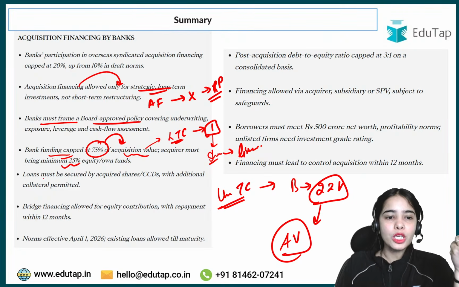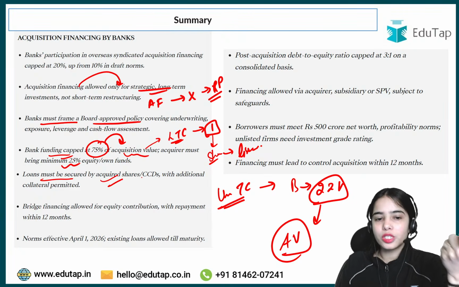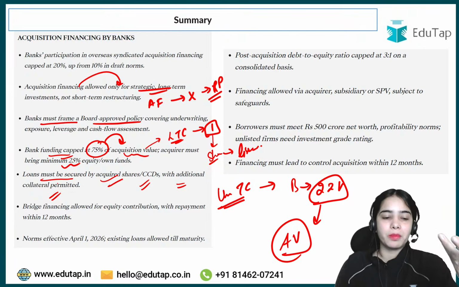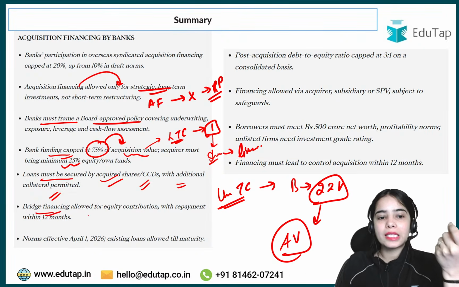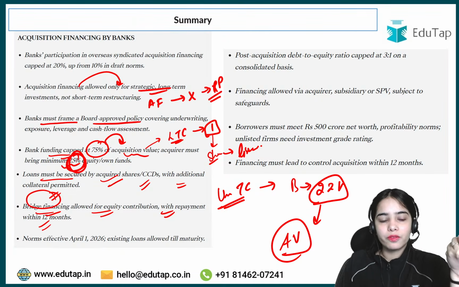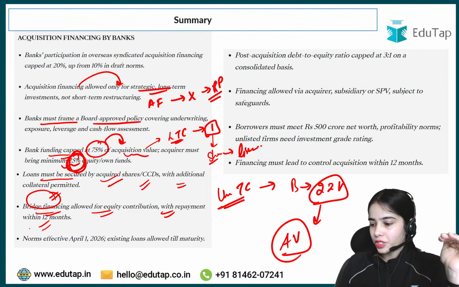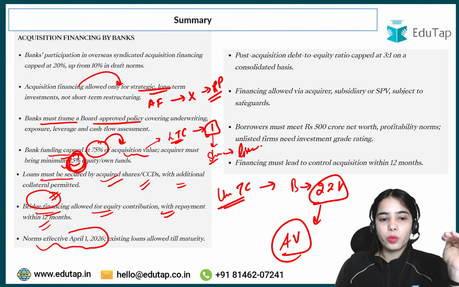Loans must be secured by the acquired shares or convertible debentures, with additional collateral permitted. Additional collateral can also be taken by the bank from the acquiring company. Bridge financing is allowed for equity contribution with repayment within 12 months. So bridge finance is allowed for the own contribution part, and 12 months is the timeline for repayment. Norms are effective April 1, 2026.